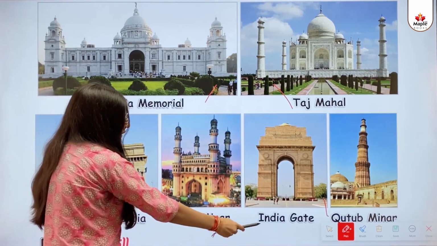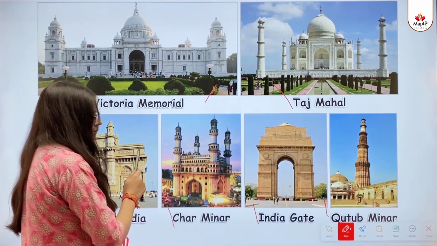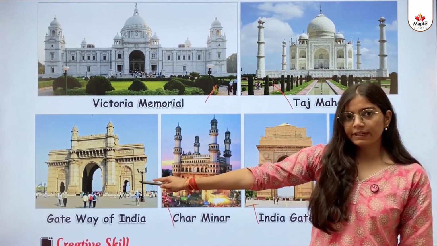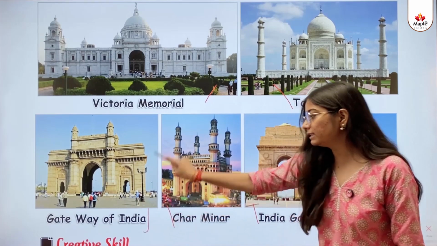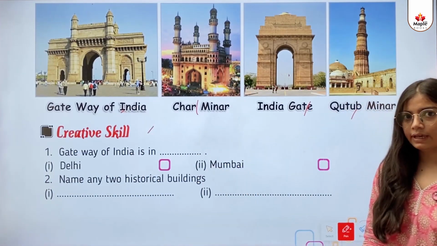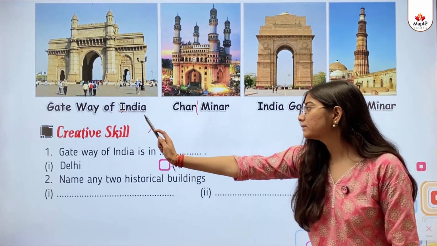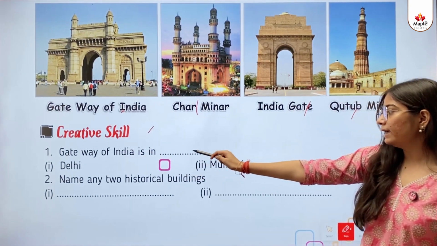This one is Qutub Minar. This one is India Gate. This one is Char Minar. This one is the Gateway of India. Creative skill. So kids, let's look at some questions. First, Gateway of India is in dash.